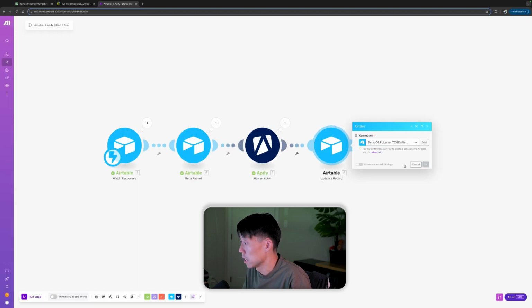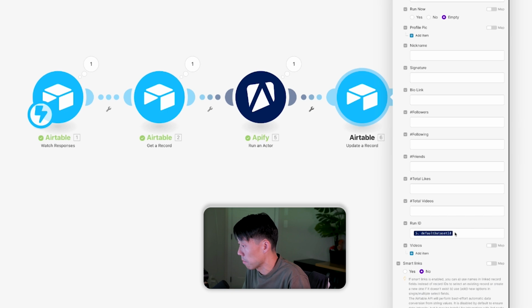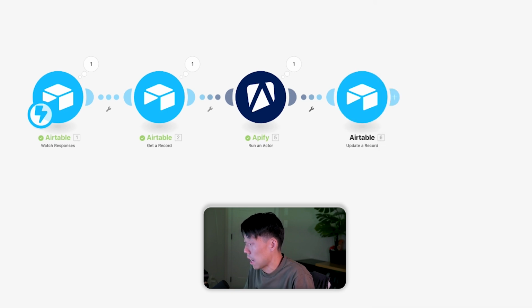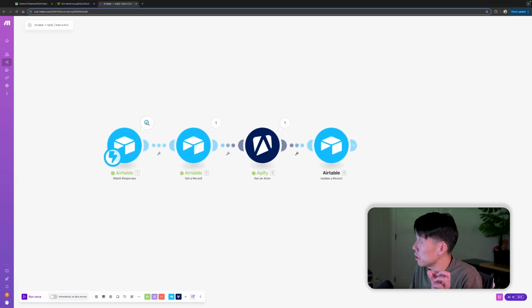That's what this is doing. Now, what's going to happen is we're going to do our next automation, which will actually populate the data in Airtable with the actual videos, because right now we just grab the user data and not the actual video data.